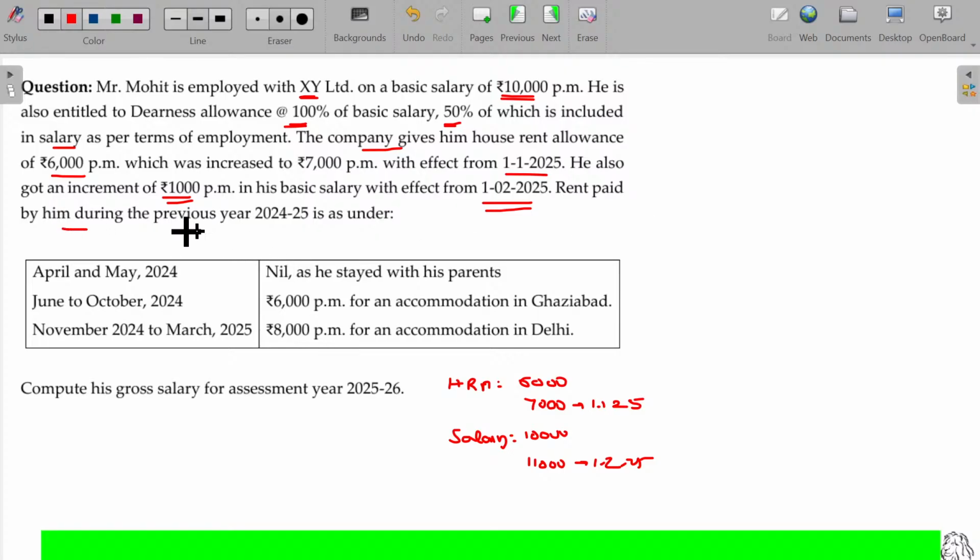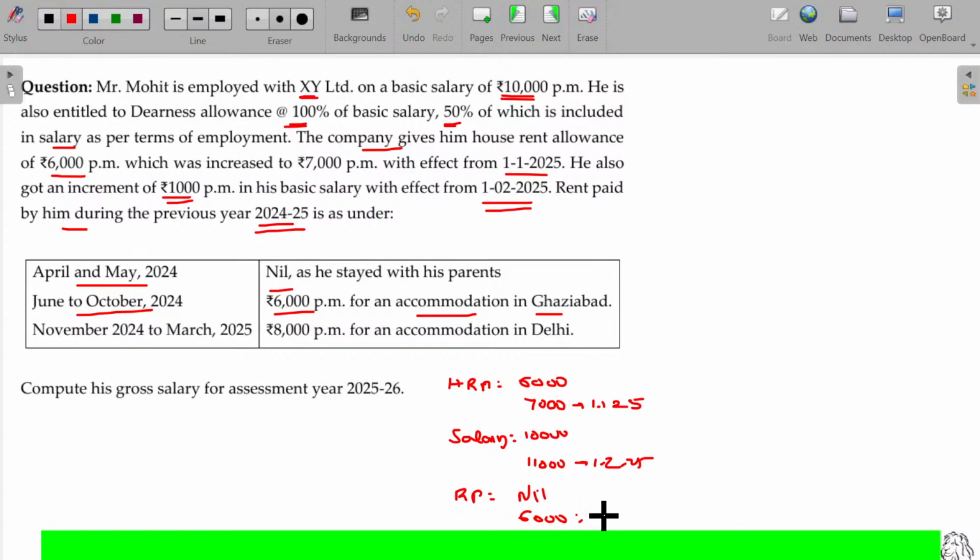Rent paid by him during the previous year 24/25. Rent: April, May nil. Up to 31st May nil. June to October 6,000 per month for an accommodation in Ghaziabad.